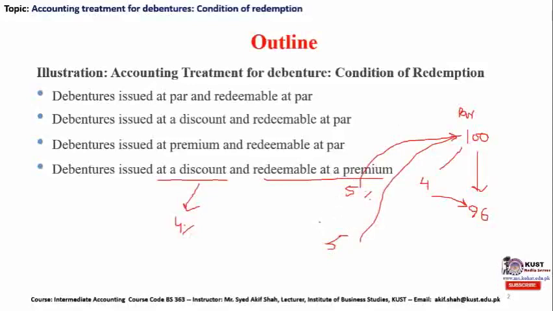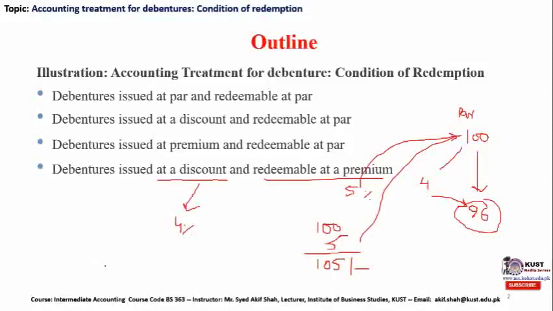Effectively the company is going to pay the original par value plus this premium. In total, at the time of redemption the company will be required to pay out 105 to the holder of debentures. However, what the company has realized will be 96 rupees at the time of issuance of these debentures.